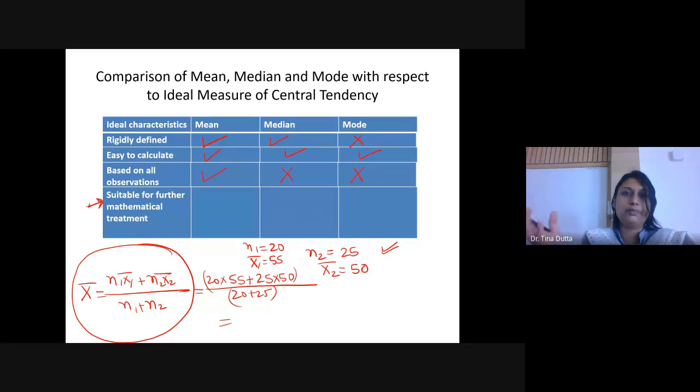So you can pool 2 samples together, you can pool n number of samples together. If you have 10 samples,